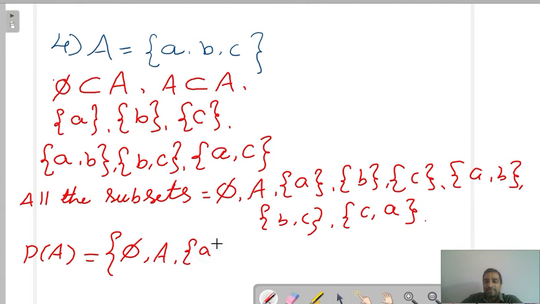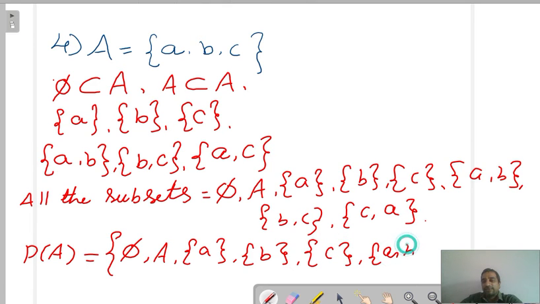Very nice. A, B, C, A, B, B, C, and C, A, close. Now you tell, power set of A contains how many elements?